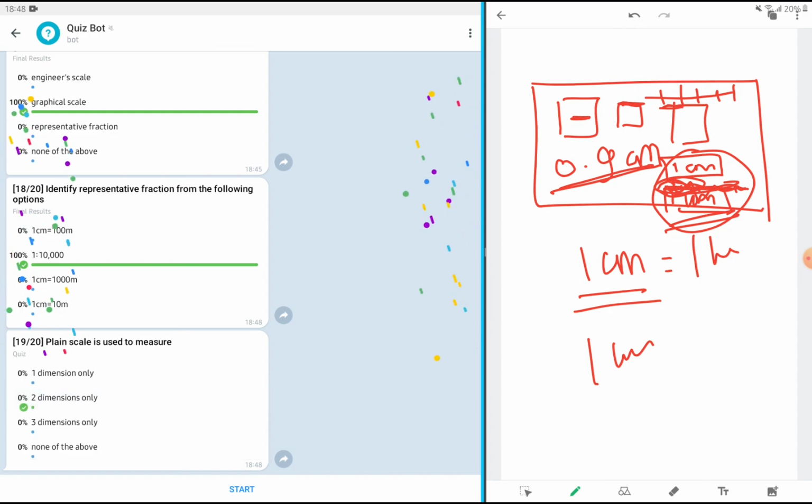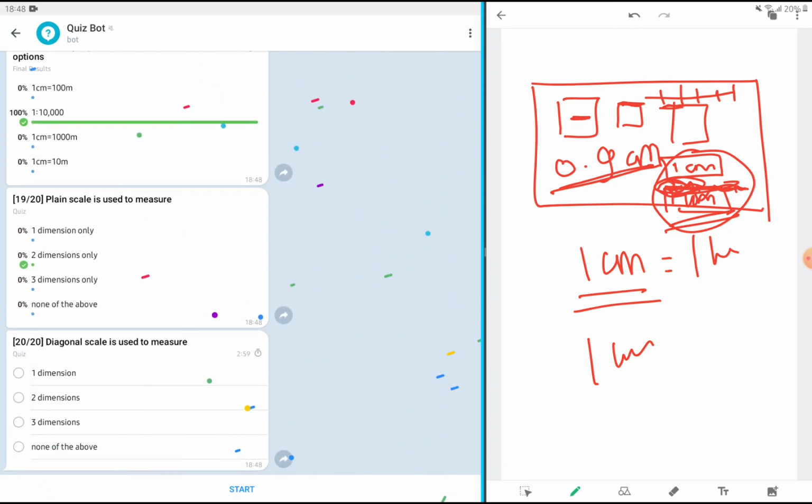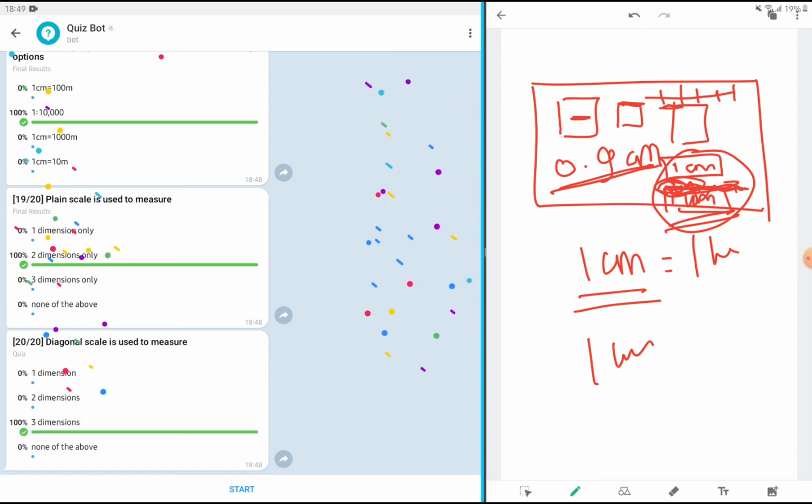Then diagonal scale is used to measure how many dimensions? 3 dimensions. It gives the answer in 3 dimensions, that is unit place, then 10th place, then 100th place, that is meter, decimeter, centimeter, or yard, feet, inches. Therefore 3 dimensions is the answer.